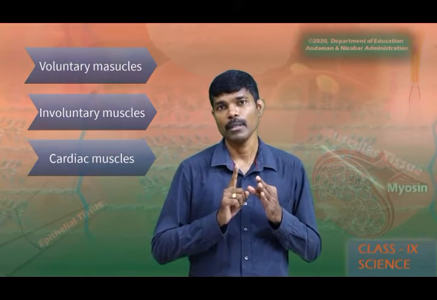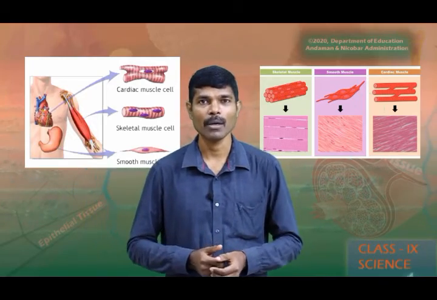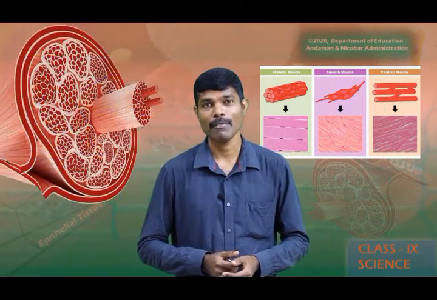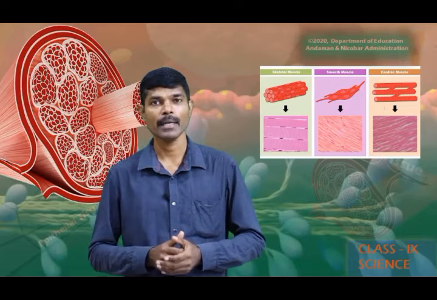Now we will see what a voluntary muscle is. Look at the picture which shows the arrangement of cells in muscular tissue. The cells of muscular tissues are elongated, and these elongated cells are called muscular fibers or muscle fibers. And these muscular fibers are responsible for causing movement in our body. Sometimes our movement is as per our conscious will. For example, raising my hand and movement of my hands and other body parts, I can move according to my conscious will.